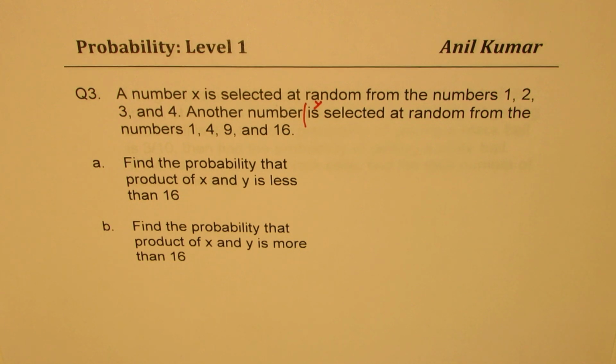Now these are application questions which are slightly tricky. Question number 3. A number x is selected at random from the numbers 1, 2, 3 and 4. Another number y is selected at random from the numbers 1, 4, 9 and 6. A: Find the probability that the product of x and y is less than 16. B: Find the probability that the product of x and y is more than 16.